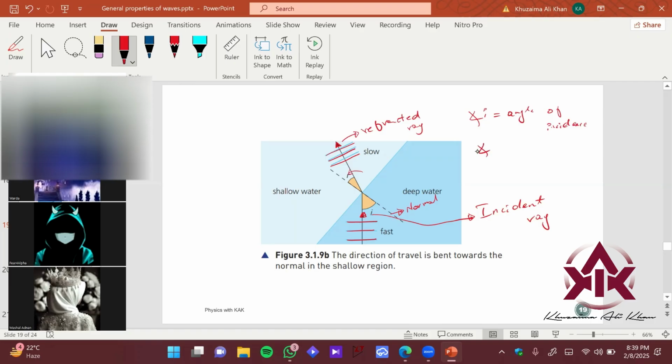And then you have angle of refraction, right? It's not reflection, it's refraction. Don't be confused in that. Okay? So this is how you basically show it, and they are already basically saying it to you. In shallow water they move slower, in deeper water they move faster, right?